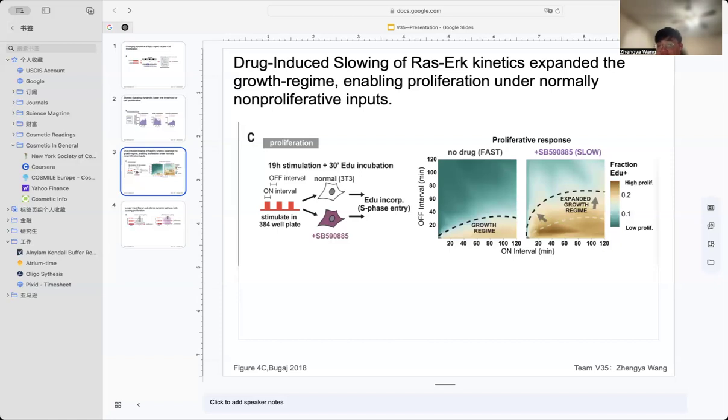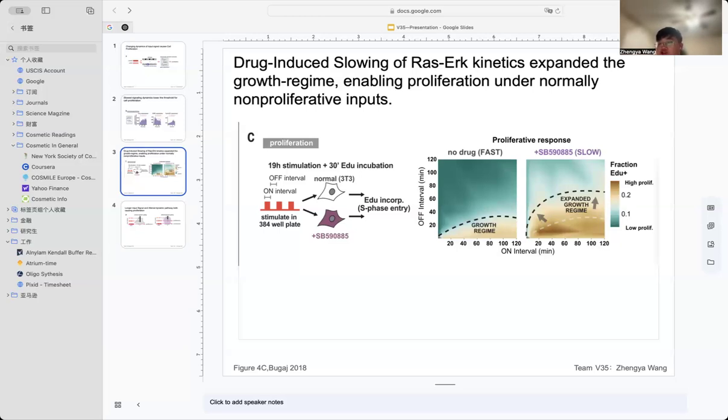With drug SB590885, expanded sensitivity. Now compare this to the heat map on the right with drug SB590885 treatment. We see a dramatic expansion of the growth regimen. Cells now proliferate in response to many input patterns that were previously non-proliferative.